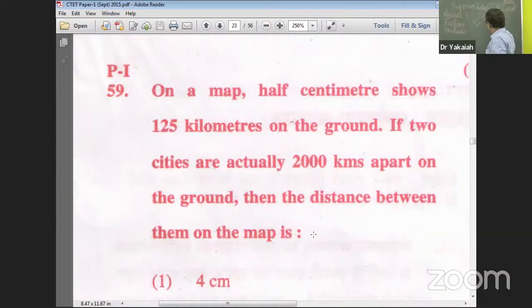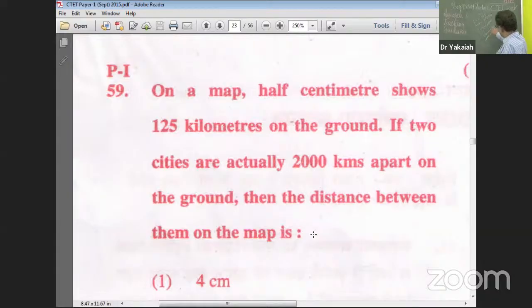250. Why should we do 1, sir? Fractions are a problem in calculation. On the other hand, in the unitary method, when you come to the value of 1 unit, then you calculate the value of the number of units you require. 1 centimeter is 250 kilometers. Now, if two cities are actually 2000 kilometers apart, then it is how much? In a typical unitary way, 250 kilometers is 1 centimeter. Then 2000 kilometers will be how many centimeters?